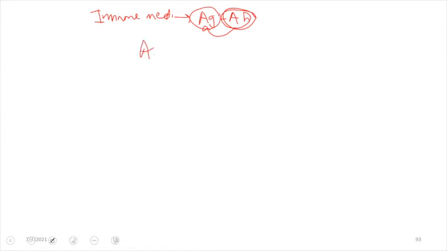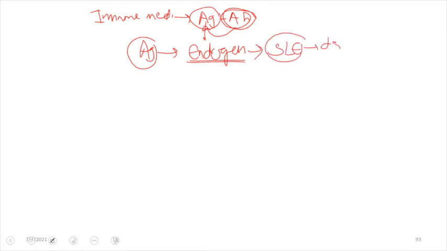The antigens can be endogenous. What endogenous means is that it is the antigen that is present in our body itself, right? For example, we can take SLE, where double-stranded DNA and its components act as antigen.